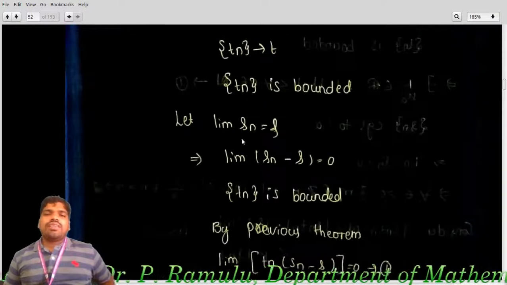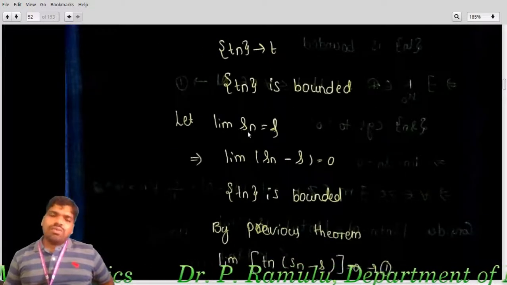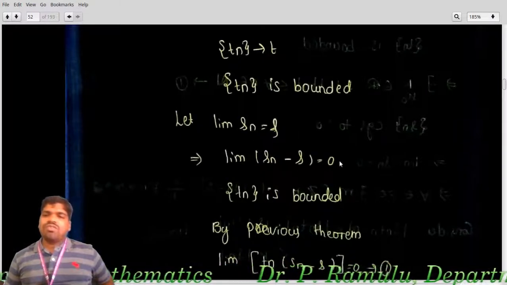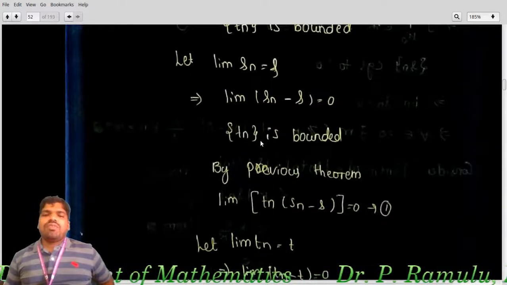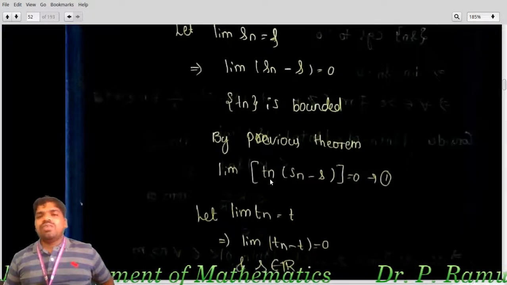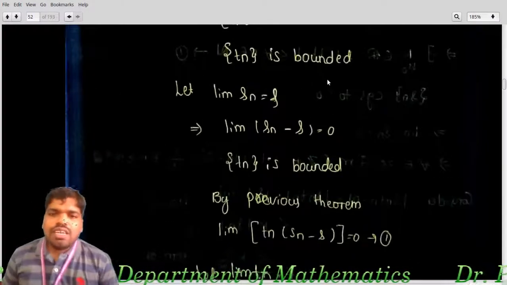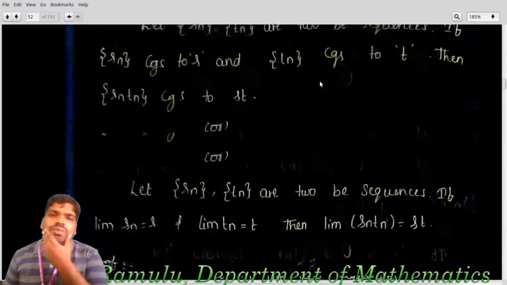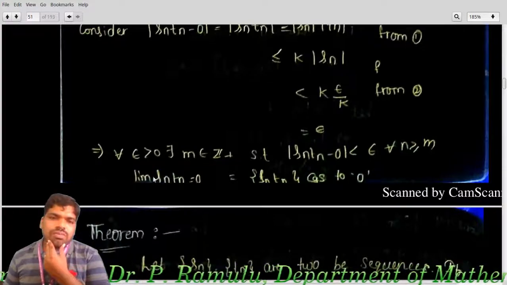Let me take limit of s_n equal to s, which implies, by the theorem just now proved, limit of |s_n minus s| equal to 0. And t_n is bounded by the previous theorem. What you know is that limit of t_n times (s_n minus s) equal to 0. Just now we proved that if limit of s_n equal to 0 and t_n is bounded, then limit of s_n t_n equal to 0. We proved this theorem here.